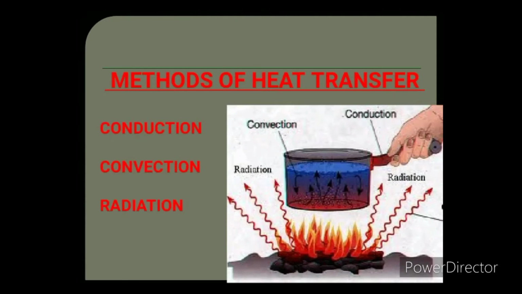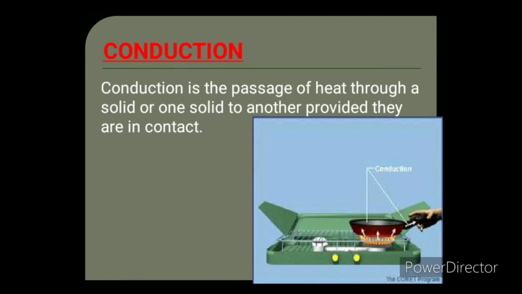For cooking, we use three methods of heat transfer. First one is conduction, second one is convection, and third one is radiation. Now, we'll discuss them in detail. First one is conduction. Conduction means the transfer of heat from one solid to another. We use this type of cooking method in our house also when we are cooking anything on the induction by using electricity. There the heat gets transferred from one solid to another. So that is called the conduction method of heating.